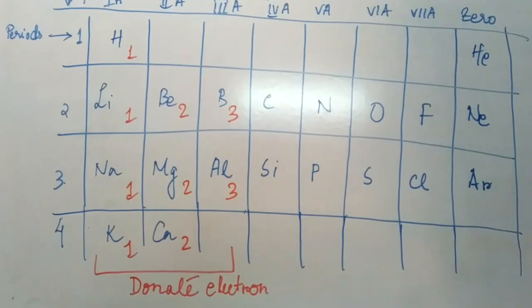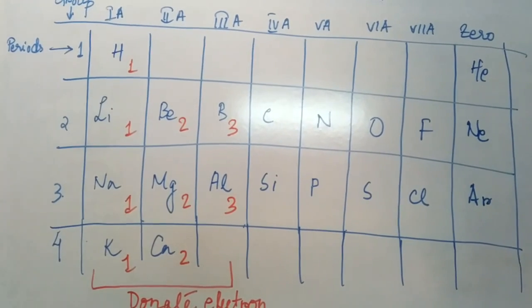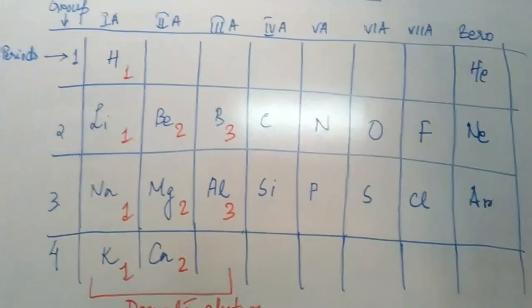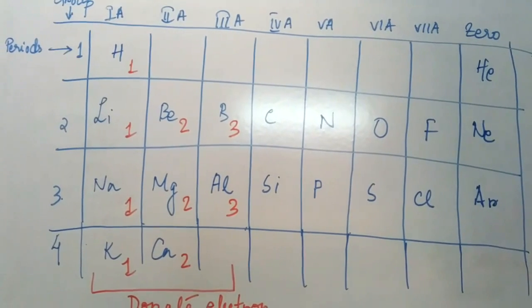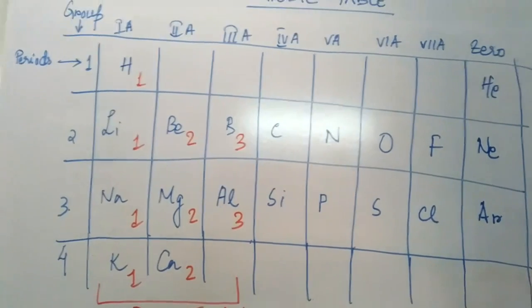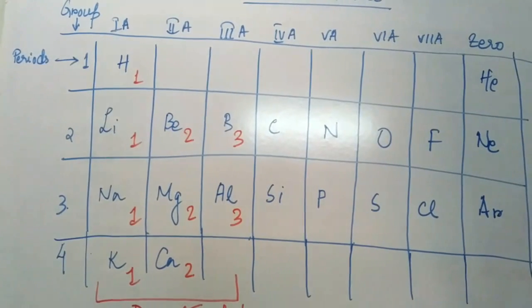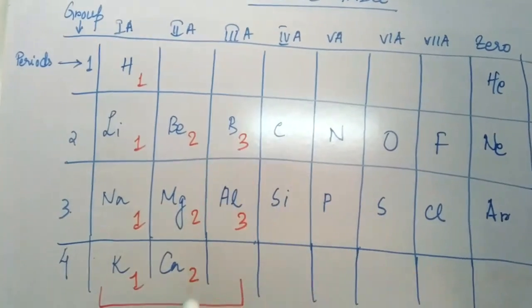Therefore, all the elements belonging to the group containing hydrogen, lithium, sodium and potassium, that is 1A, okay, it's not period, students, it's group. Group 1A, they will all have valency 1. Next is all elements in group 2.